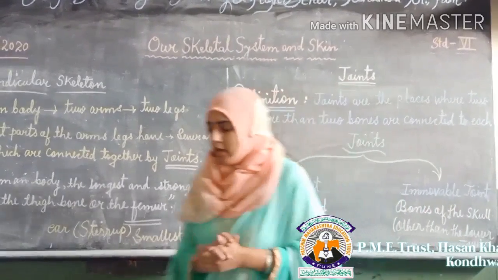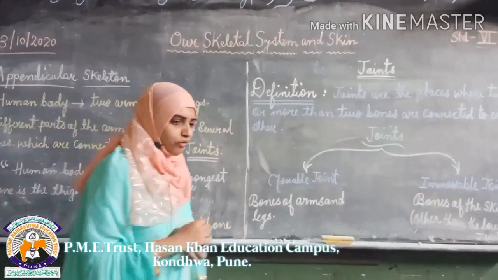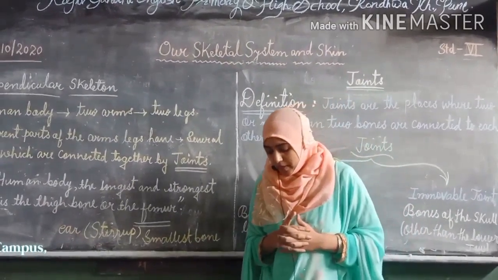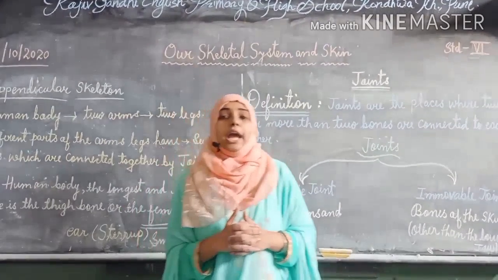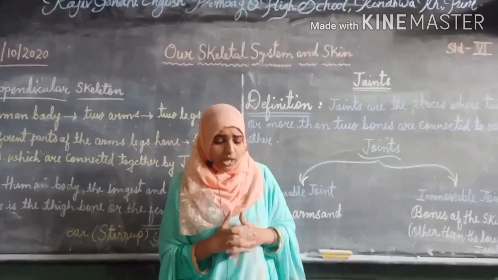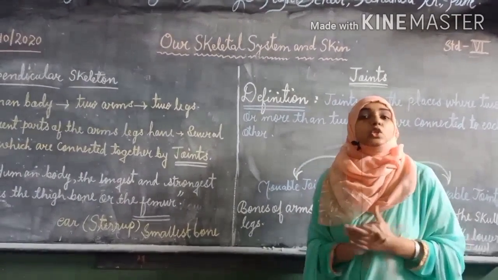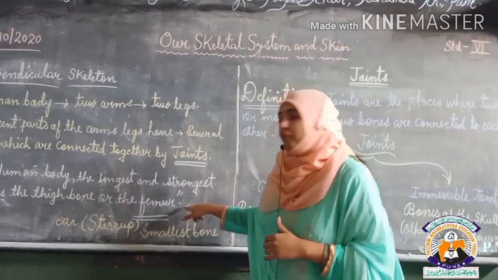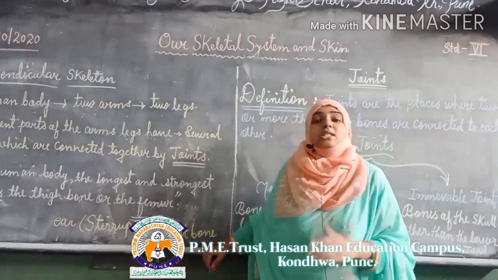Before going to the joints I want to tell you one piece of information about bones. The human body has a very long and strong bone. Can you guess which bone it is? The human body has the longest and strongest bone. That bone is known as the femur bone.